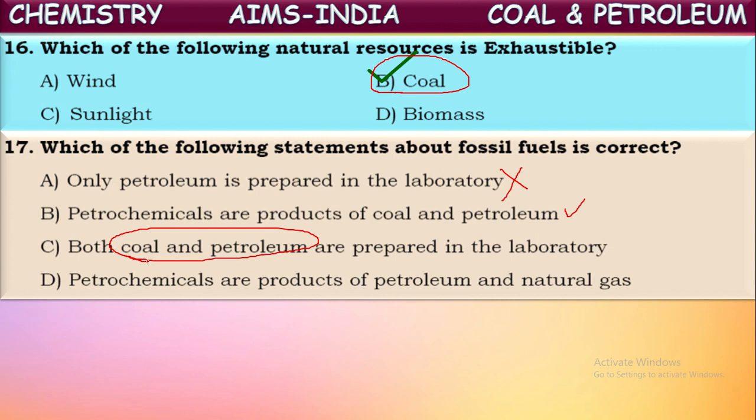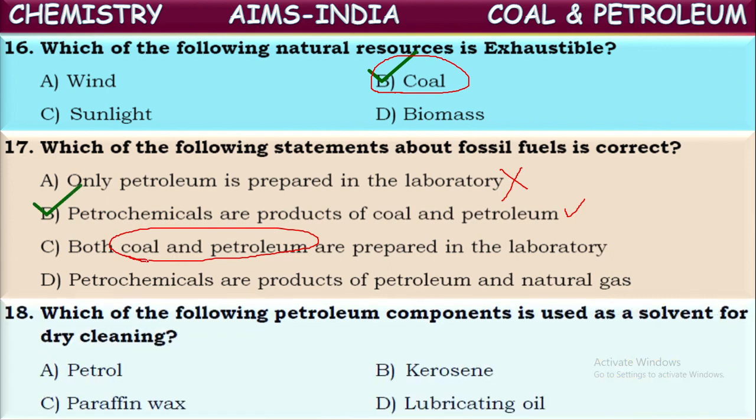And even the conditions required for the formation of these two cannot be created in the laboratory. It requires high pressure and high temperature and the absence of air. And it requires huge time. So these cannot be created in the laboratory. Next, petrochemicals are products of petroleum and natural gas. Not the natural gas. Petrochemicals are the products of petroleum and coal. Okay. Now the correct answer will be the second one.